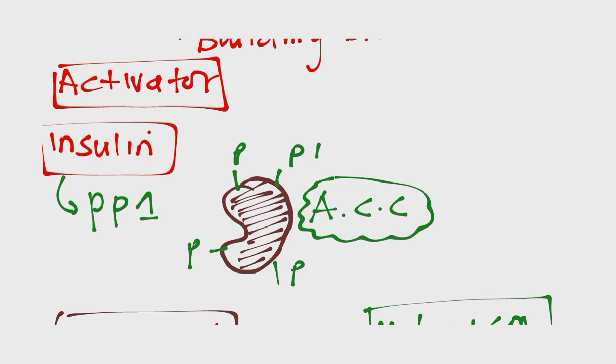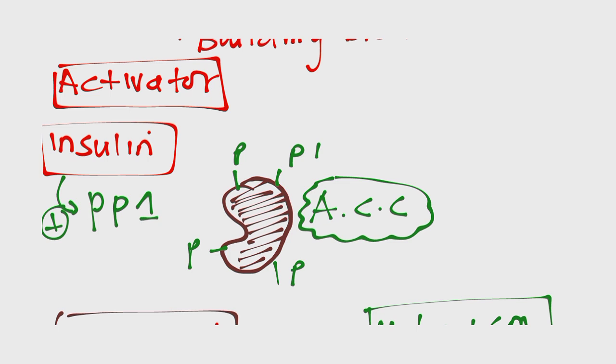So how is insulin going to activate that enzyme? Insulin first will start by activating PP1, protein phosphatase 1, and then protein phosphatase 1 is going to start chopping off those phosphate groups from the acetyl-CoA carboxylase enzyme. In other words, it is going to dephosphorylate acetyl-CoA carboxylase.